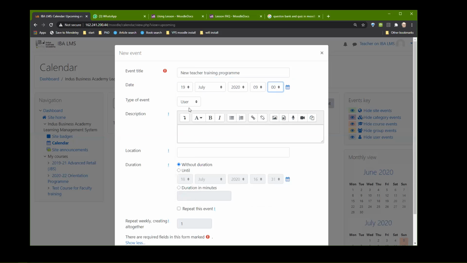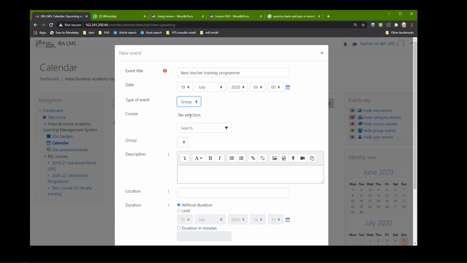Now look at this. User, group and course. Now suppose I want to limit it only to the faculty members. So I will click group. And this is where you can now, here is the first, which course the group belongs to.